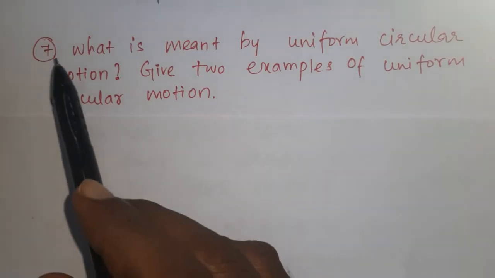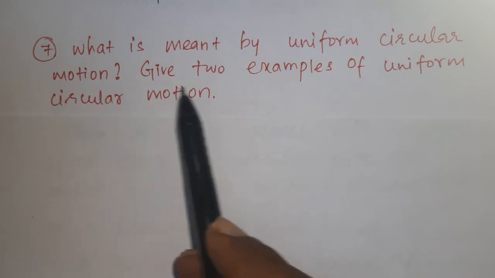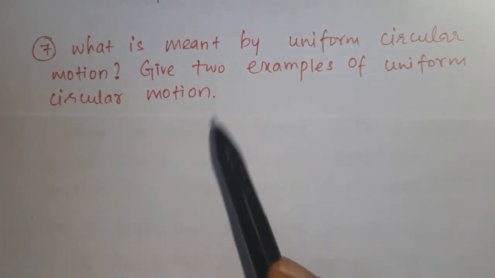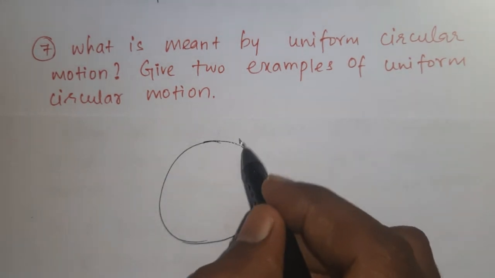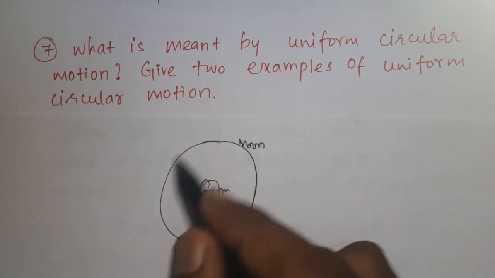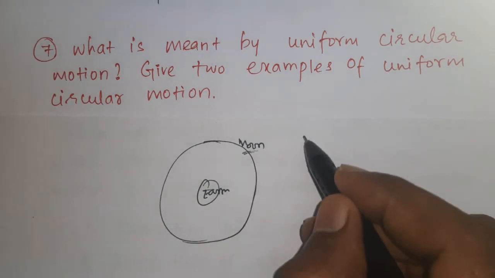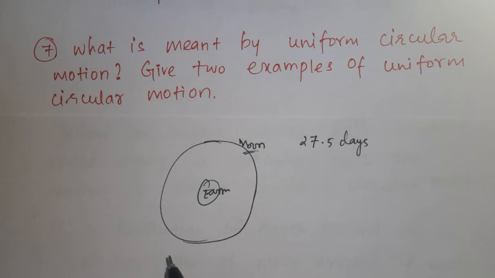Question number 7. What is meant by uniform circular motion? Give 2 examples of uniform circular motion. Let us consider the moon revolving around the earth. To complete one revolution of the moon around the earth, it requires 27.5 days. We know that.